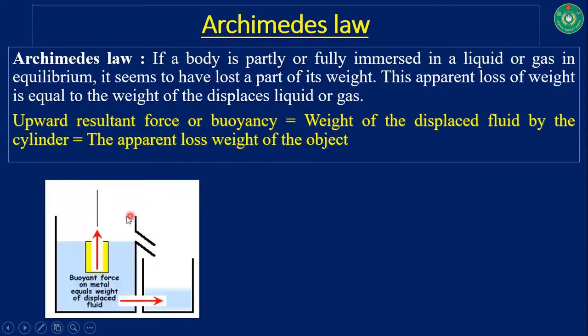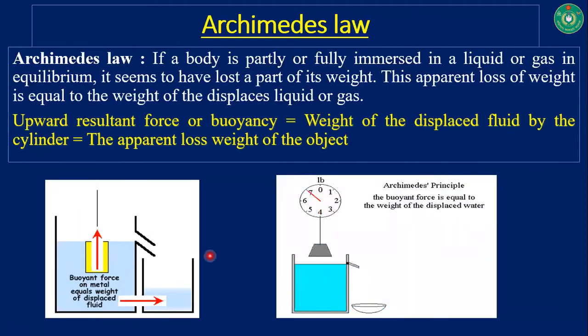Now, observe this image here. An object is placed inside the liquid, but we are not seeing anything here. Look at this picture beside it. Yes, when this object is placed inside the liquid, some water is displaced and placed into the pot, and this water is called displaced water.